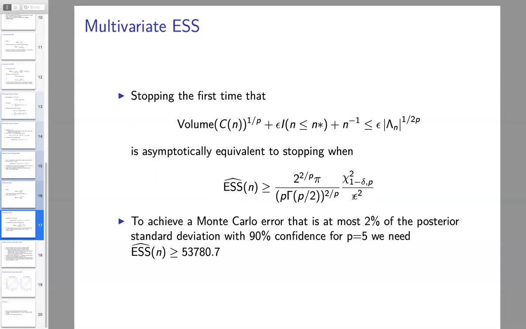This is a little bit more of an asymptotic result because we have a chi-squared distribution plugged in here instead. Okay. So now to think about this for, let's say, p is 5, a 5-dimensional target, to achieve a Monte Carlo error that is at most 2% of the posterior standard deviation with 90% confidence, we require an effective sample size of almost 54,000 draws. So about twice as big as what we had before, but now for a 5-dimensional problem.